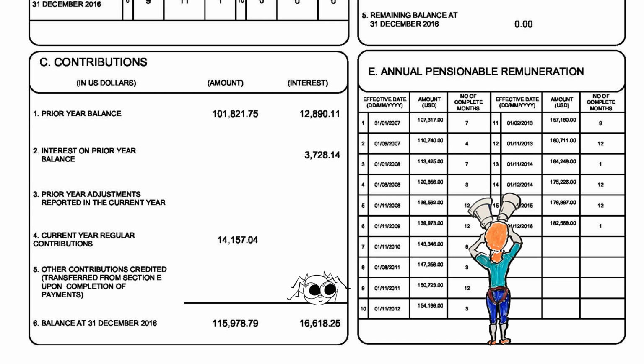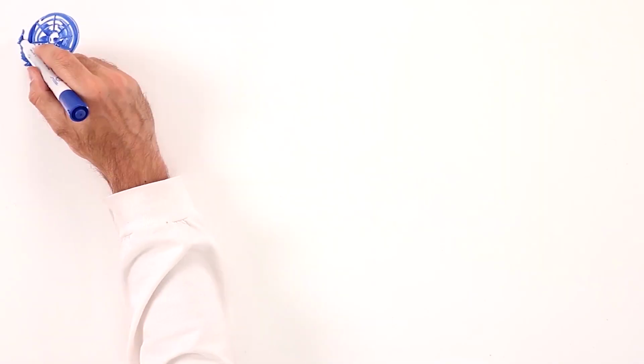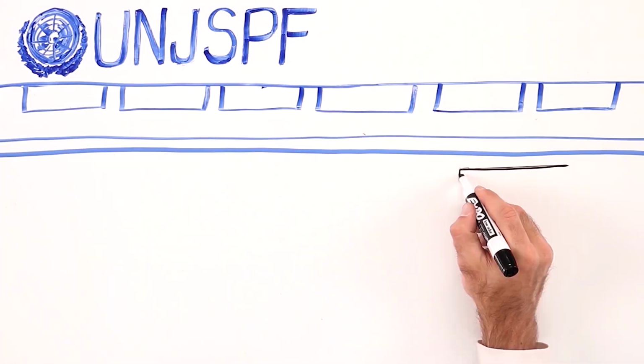2. If you're planning to retire soon and you're entitled to and electing a monthly benefit, you can use this table to have an idea of the highest 36 monthly PR rates in the last 5 years of your contributory service. The average of your highest 36 months of PR rates in your last 5 years of contributory service will constitute your final average remuneration, or FAR, which is a key element to calculate your pension entitlement. See whiteboard number 4 to learn about the options you have when you stop working for a UNJSPF member organisation. For more information, please visit unjspf.org.